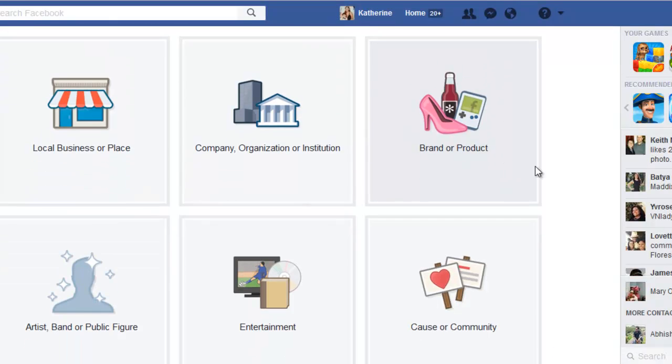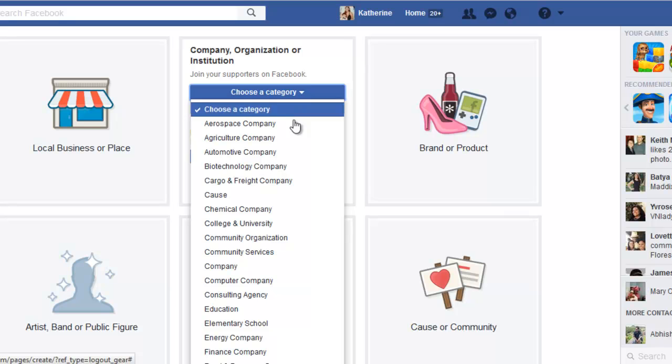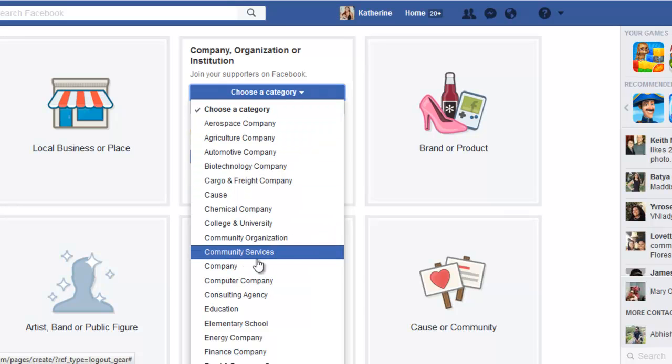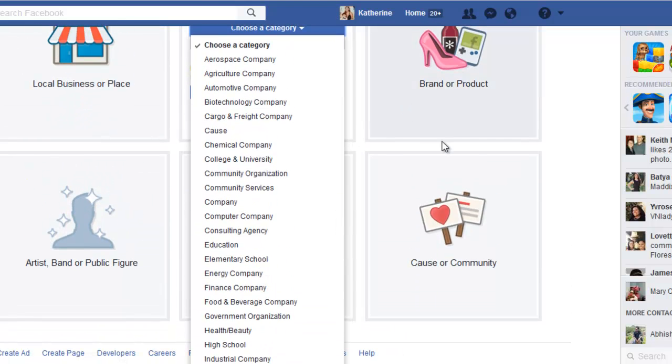Now on here you've got to decide which one you want to do, and what's going to be best for the type of business that you're going to be advertising. So you can do company or organization. Sorry, I can't get the words out there. Or you can do local business. Of course, local business really isn't going to work. It's going to be more of a mom and pop type of thing, or a business you're running where there's a street address. But you can click each one of these and see what they pertain to, like the drop down here, to give you an idea if it fits the category or the business that you're doing.